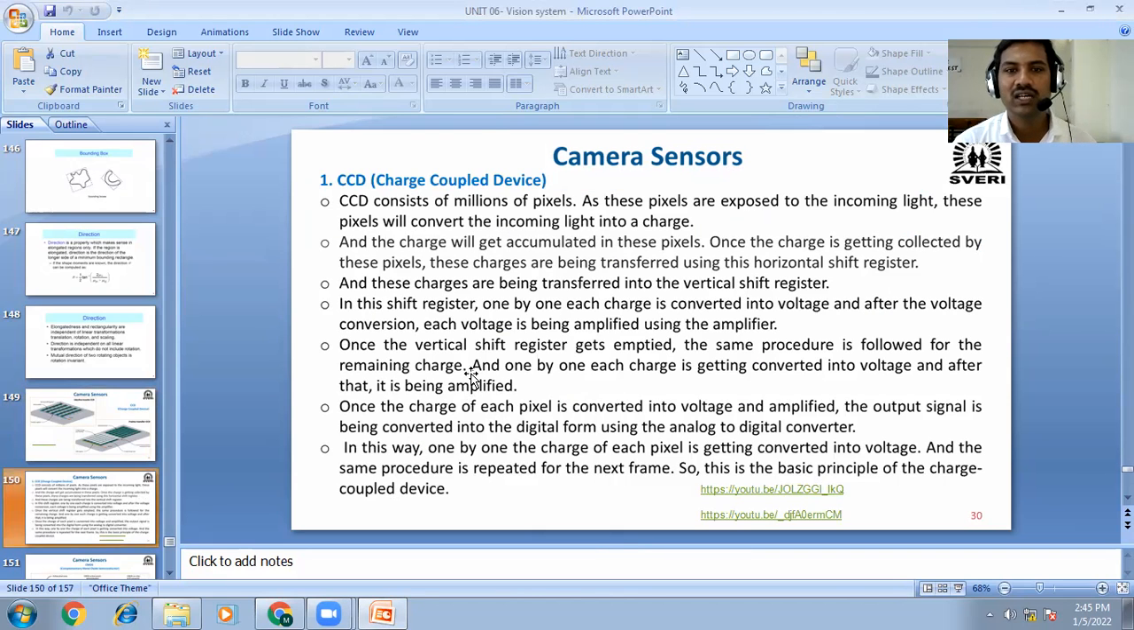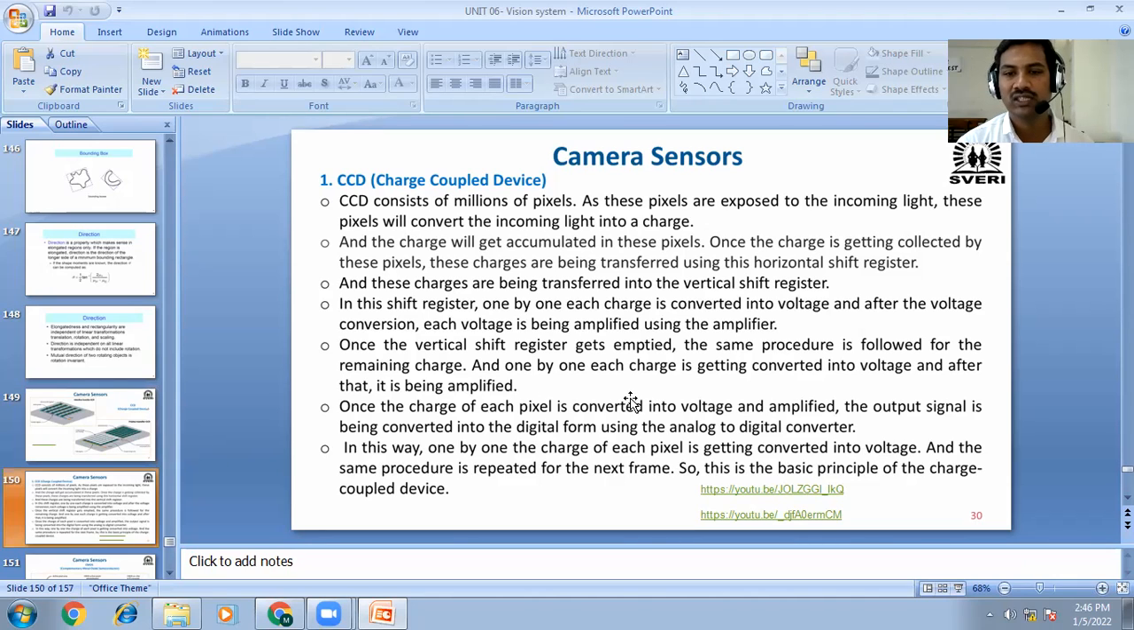Okay, next, the charges will get accumulated in the pixels. When the charge is getting collected by these pixels, these charges are being transferred using a horizontal shift register. There is one register, with the help of that charges are transferred, and these charges are being transferred into the vertical shift registers. In this shift register, one by one, each charge is converted into voltage, and after voltage conversion, each voltage is being amplified using the amplifier.